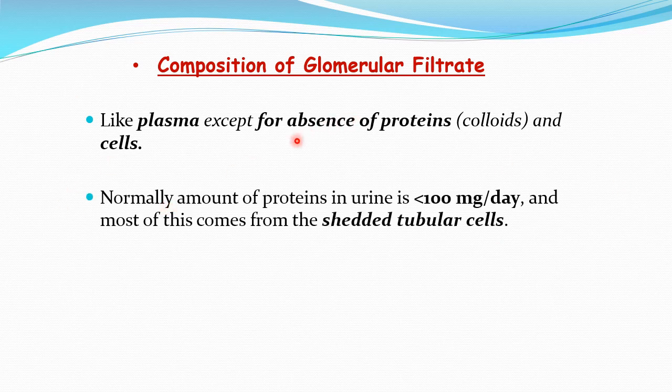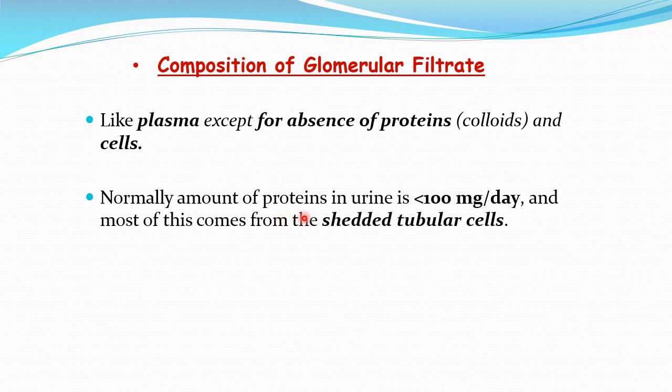So normally proteins are absent. Albumin, globulin, you know the various plasma proteins, will not filter through this membrane because they are negatively charged. And as I have told, the glomerular filtration membrane contains glycoproteins which are negatively charged, so they will repel those negatively charged proteins. So proteins will not be allowed to pass through the membrane.